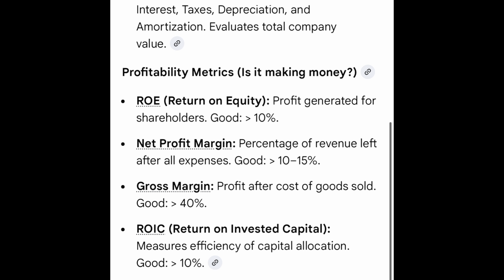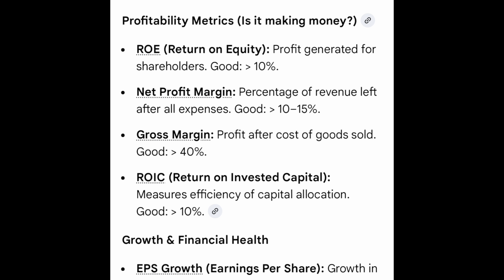Then we have EBITDA and the profitability metrics. Some things to look for are ROE, return on equity, profit margin, gross margin, return on invested capital. So is it making money? Those are some profitability metrics that you can look at.